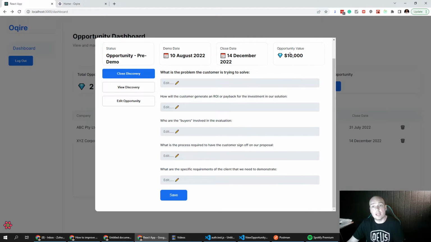Because in this instance, our solution costs $10,000. So if we know that the solution is designed to help increase the volume of leads, and we know that they're currently missing out on, say, 10 leads per week, we can very quickly start to build an ROI. Of those 10 leads, how many would you likely convert into an opportunity? Let's just say it's 1 in 2.